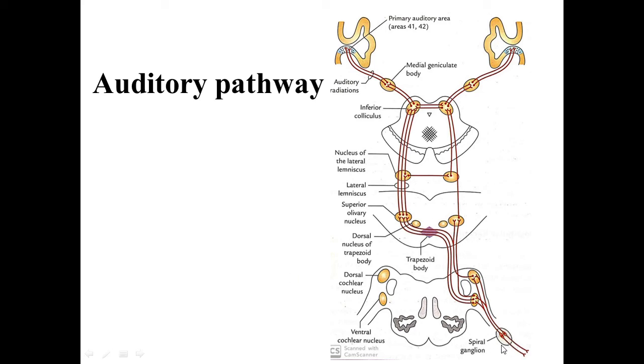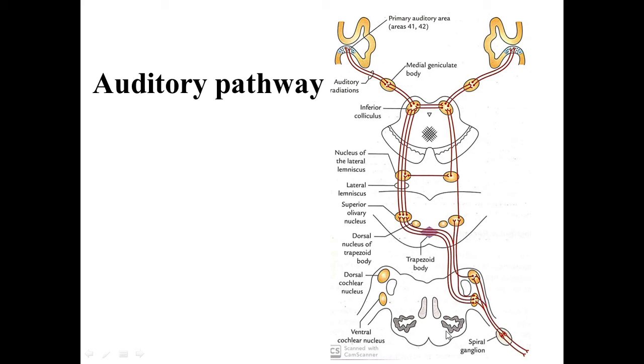Here this is the spiral ganglion, and it consists of the cell bodies of first order sensory neurons. The peripheral processes of first order sensory neurons arise from the hair cells, and the central processes join to form the cochlear nerve. So here this is the cochlear nerve, and it bifurcates and enters the medulla.